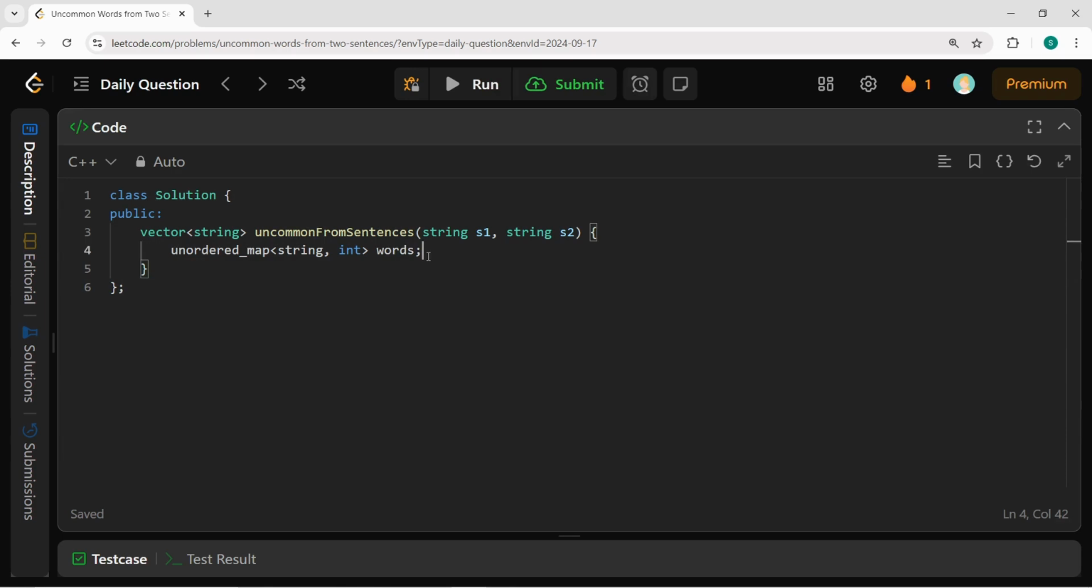Now the next thing I need to do is create another variable of string type, and I will name it str, so that I can make out all the words from the sentence. Now I want to take out all the words from this sentence S1. So first of all I will traverse this sentence S1 with the help of a for loop, just like this.